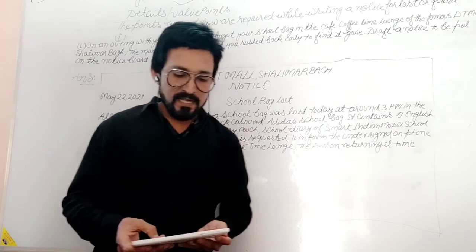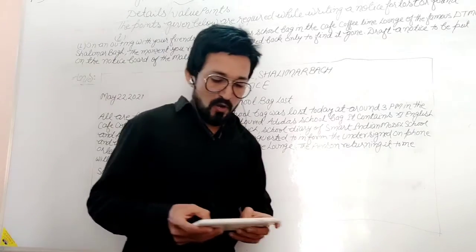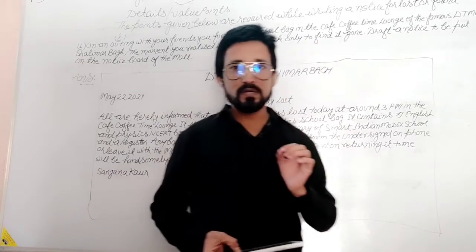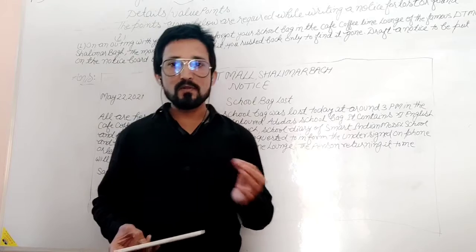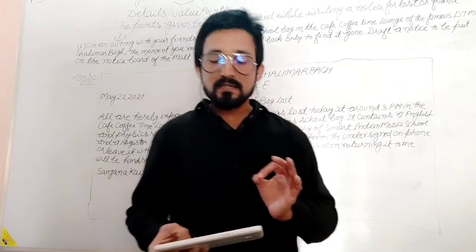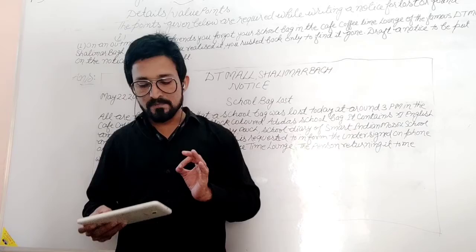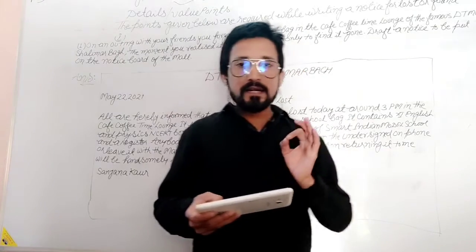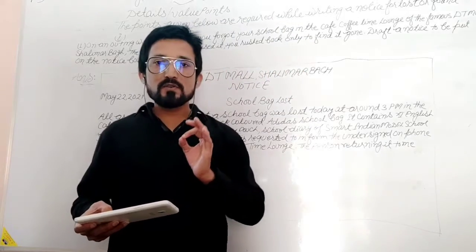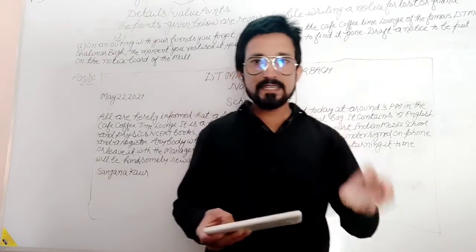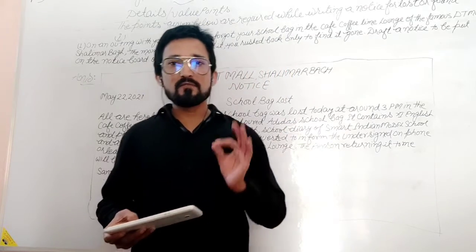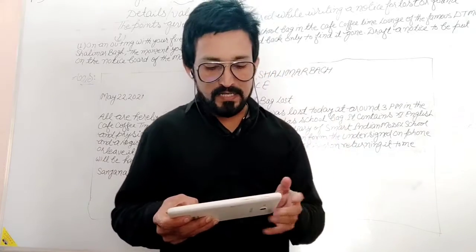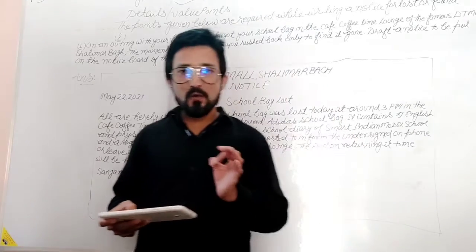What are the points? The first point is the name of the object lost or found. You have to mention clearly in your notice what things you have lost. Second point: date, time, day when you lost or found it. You have to mention the exact date, and the place where you lost or found that particular object.